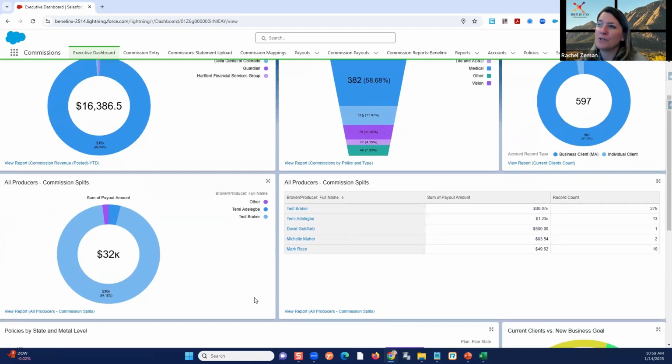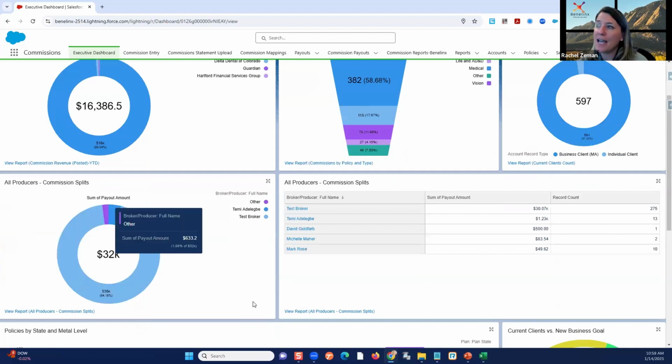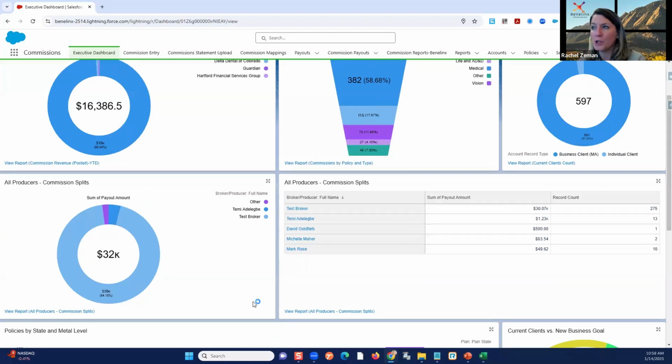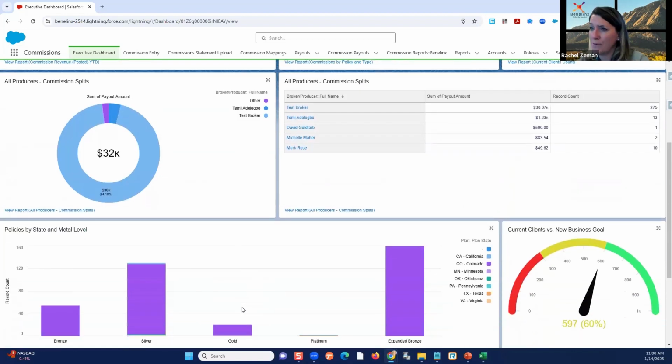Okay. Our producer splits. Who's getting what revenue and how much, right? What's the percentage of total? How much are the producers making? Again, this is just the beginning of us getting to that place where you have your report set. That's important to be able to pull, but that next level is now the visibility. Anybody can jump in here and go, wow, this is interesting, right? I was not aware. This is year to date, so this would be for this year only, which is good. But overall, we need to be able to have the visibility of looking at this information.